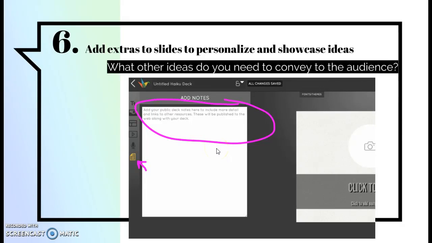Step 6, you can add extras to the slides to personalize and showcase your ideas. So what other ideas do you need to convey to the audience? So at the bottom, there's the notebook paper. You can add notes in this area to help give detail or links. And then these get published along with your deck when you're ready to share or present to others.